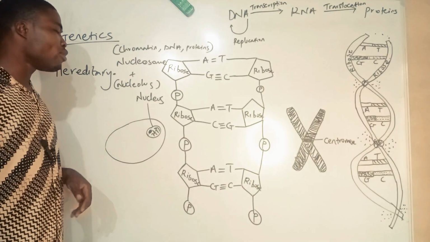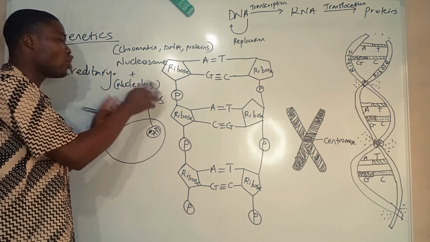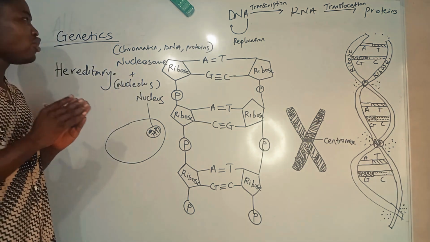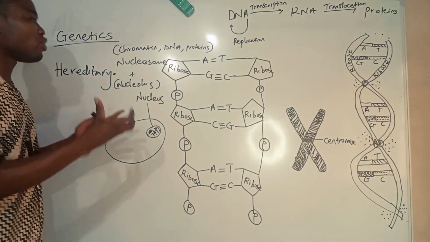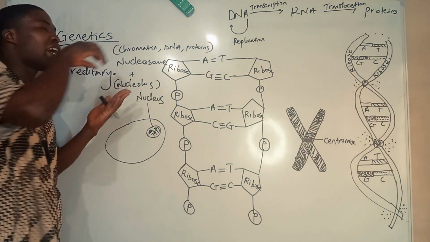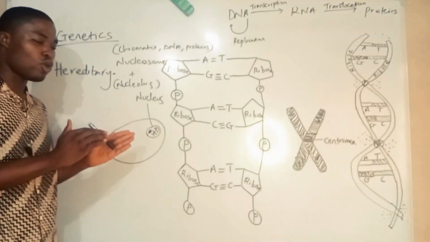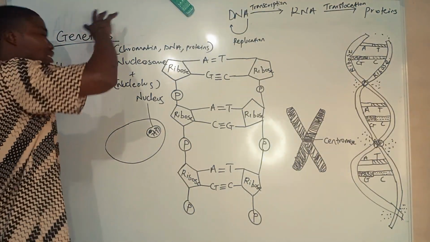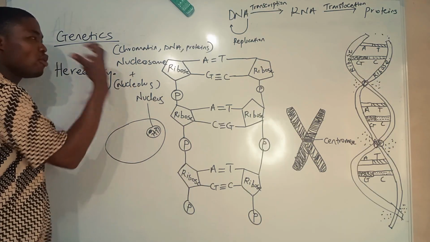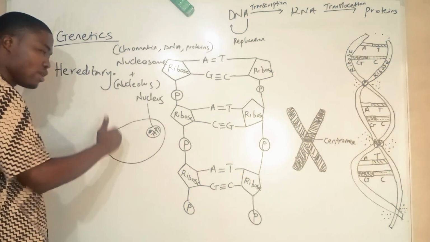So the nucleosome is more like the materials in the nucleus that is not the nucleolus. Those are the nucleosomes. So they are basically these things and some other proteins and some other materials. And they are all involved in the transfer of materials from one cell to another. So let's quickly go. These are the substances in the nucleus. They will be involved in the transfer of materials from parent to offspring, also from one cell to another.